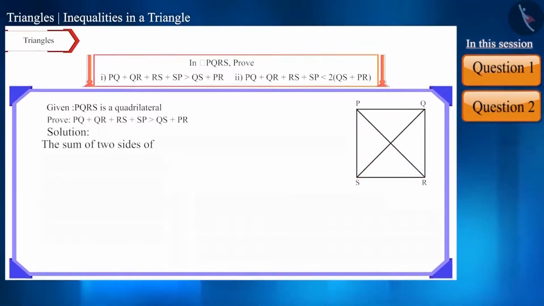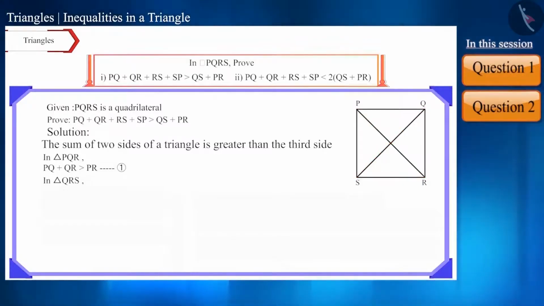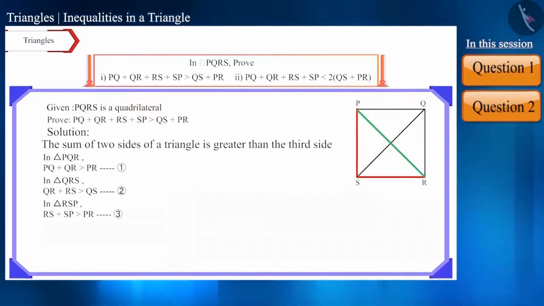In a triangle, the sum of two sides is greater than the third side. So, in triangle PQR, we can say that the sum of side PQ and side QR is greater than side PR. Similarly, in triangle QRS, the sum of side QR and side RS is greater than side QS. In triangle RSP, the sum of side RS and side SP is greater than side PR. In triangle SPQ, the sum of side SP and side PQ is greater than side QS.